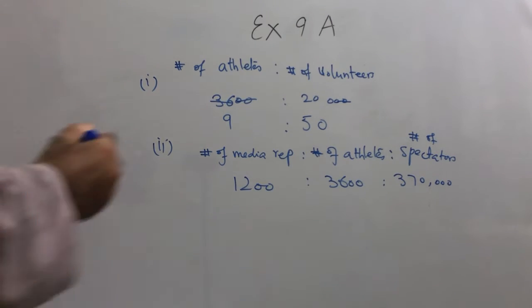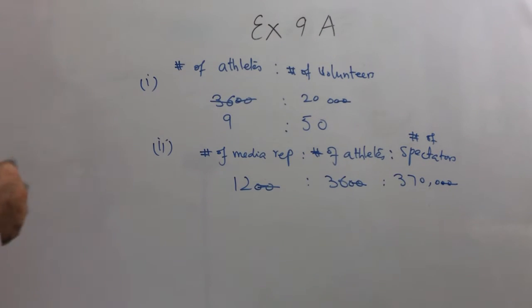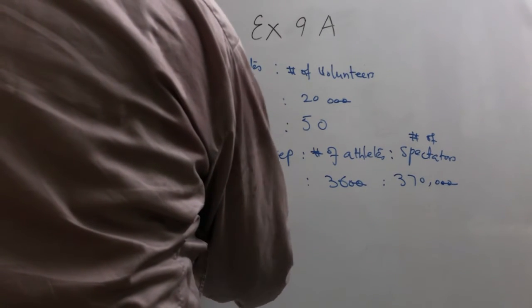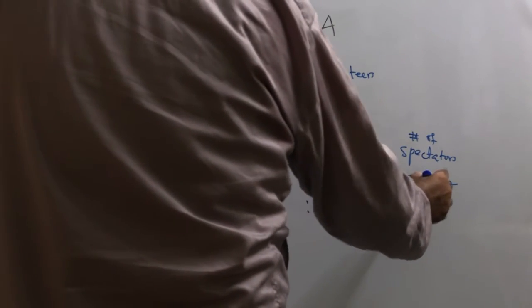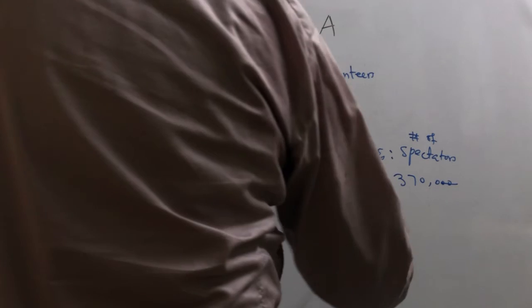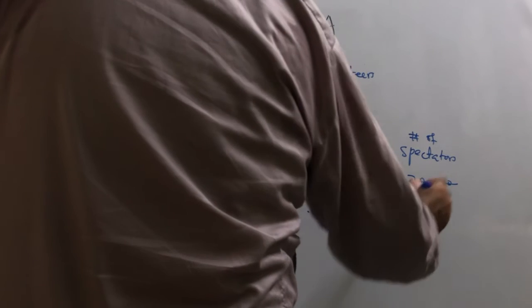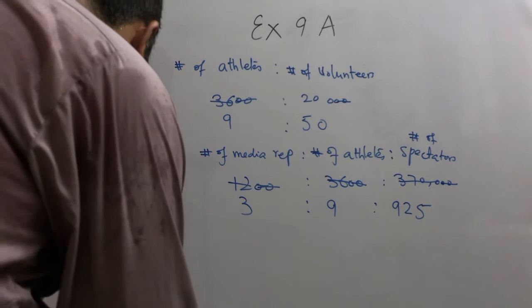We will simplify. Last two zeros will be cancelled with last two zeros. Then we will simplify these three figures, 12, 36 and 3,700. We'll divide with 4. 4 3s are 12. 4 9s are 36. These 3 7 0 0. 4 9s are 36. 1 7 10. 4 2s are 8. 2 10. 4 5s are 20. So 3 ratio 9 ratio 925. This is the answer for part 2.